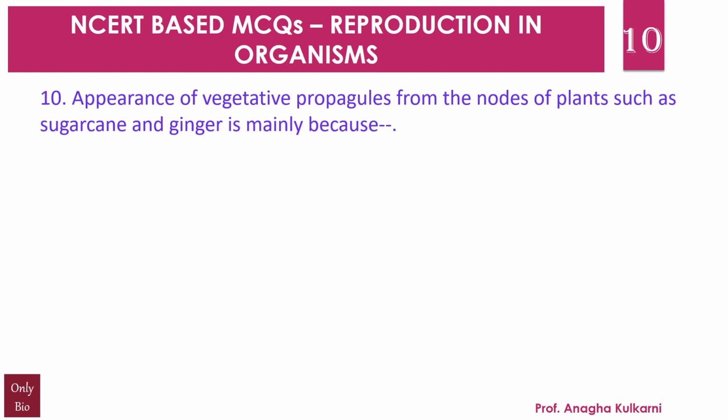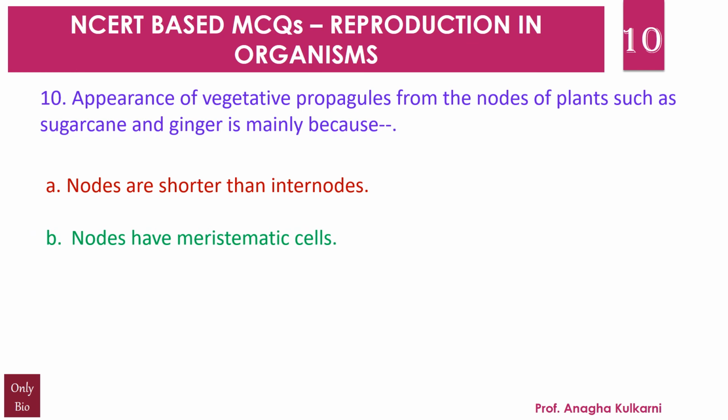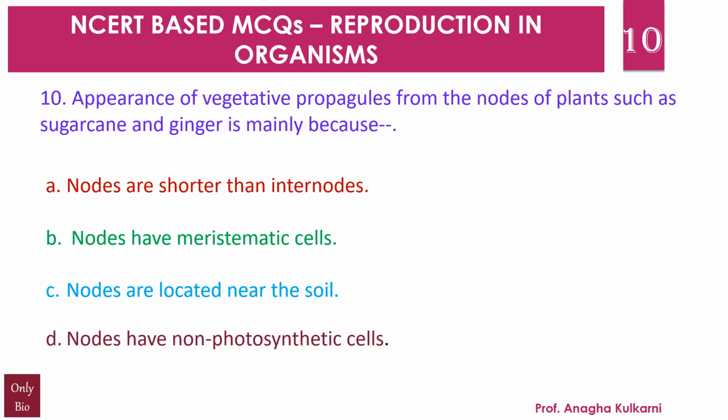Question number 10. Appearance of vegetative propagules from the nodes of plants such as sugarcane and ginger is mainly because dash. A. Nodes are shorter than internodes. B. Nodes have meristematic cells. C. Nodes are located near the soil. D. Nodes have non-photosynthetic cells. And the correct answer for this question is B.